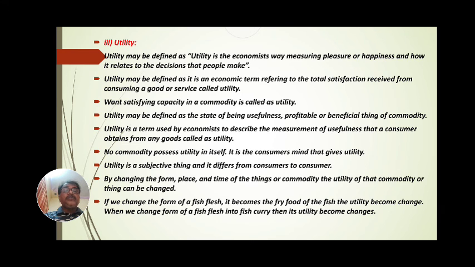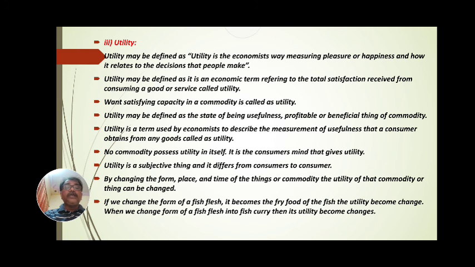Any goods or product purchased by consumers depends upon its form, its place and its time: in which place it is purchased, in which time it is purchased. Form, place and time are the most important things. They can change the utility of that product.